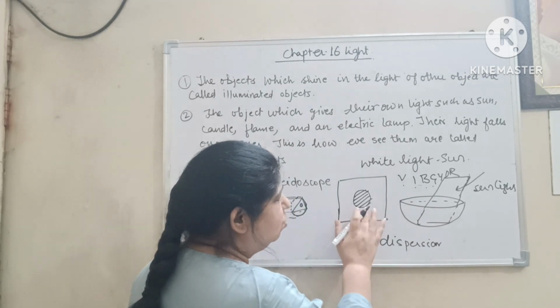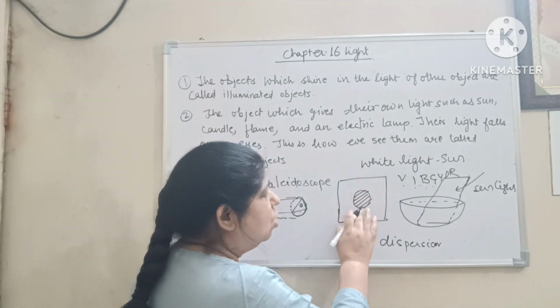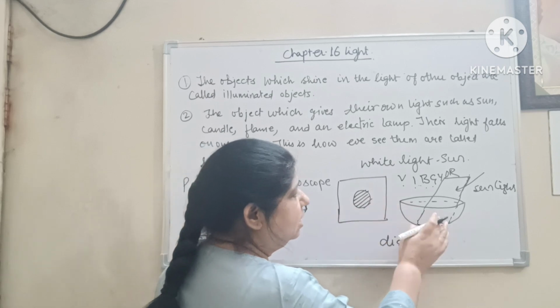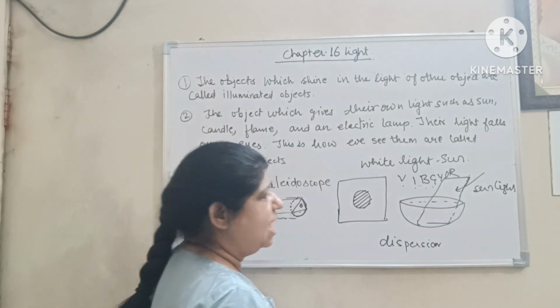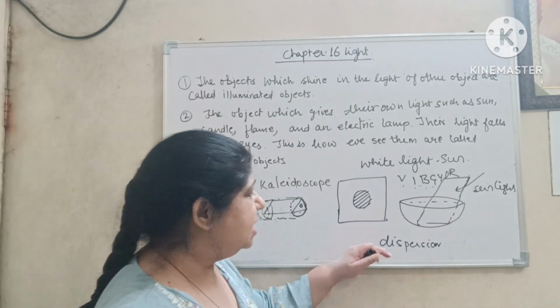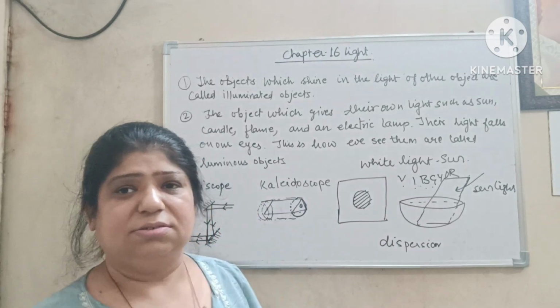On white screen you can see the 7 colors of sunlight. The water and plane mirror act as a prism and it disperses the sunlight in 7 colors.